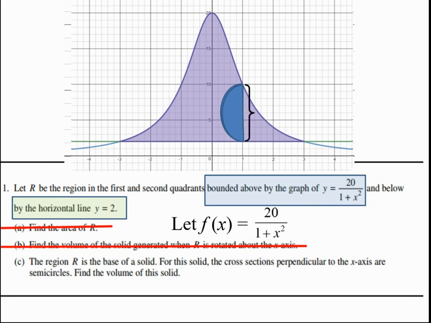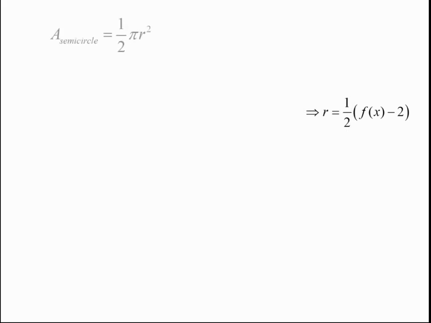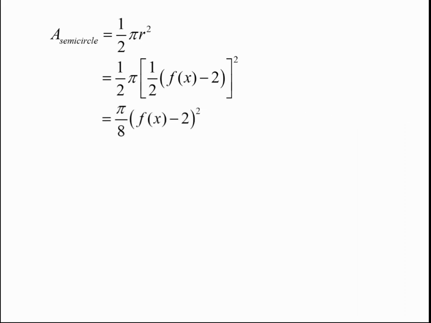The distance between these curves is f of x minus 2. But we are going to need the radius. So we will divide that distance, really the diameter of the semicircle, by 2. The area of a semicircle is 1/2 pi times the radius squared. Substituting our found radius, we get this expression, and we're careful about the grouping symbols here. The 1/2 squared times the other 1/2 from the area formula give us 1/8. Don't forget about pi.